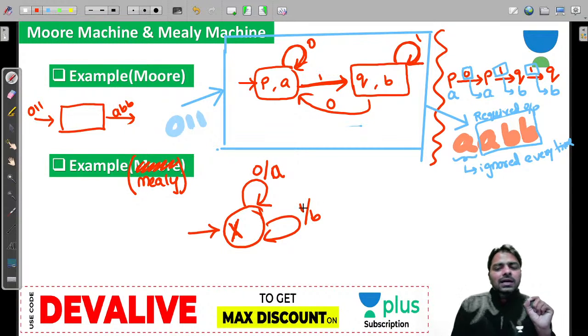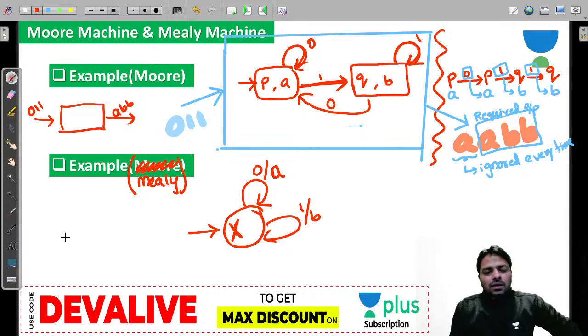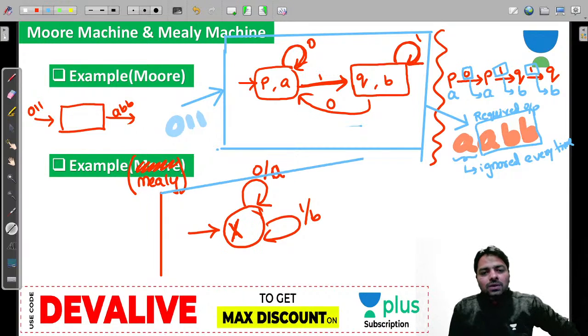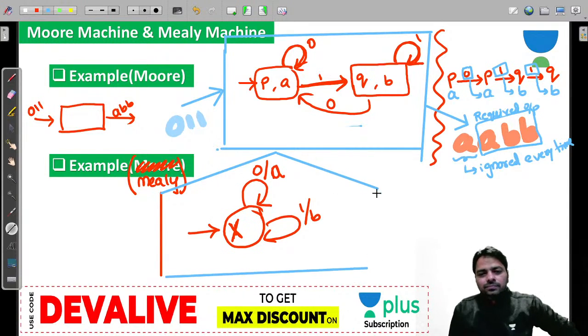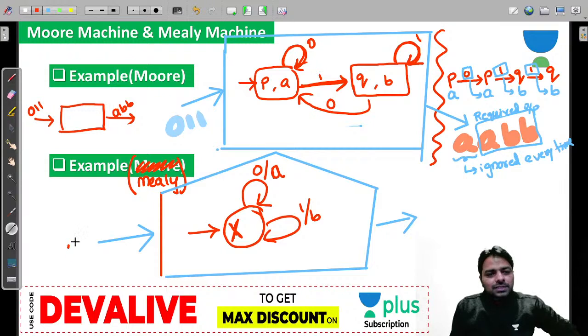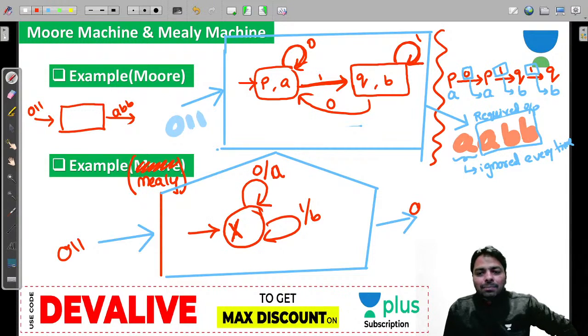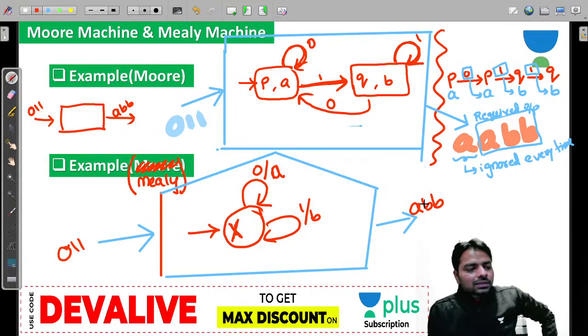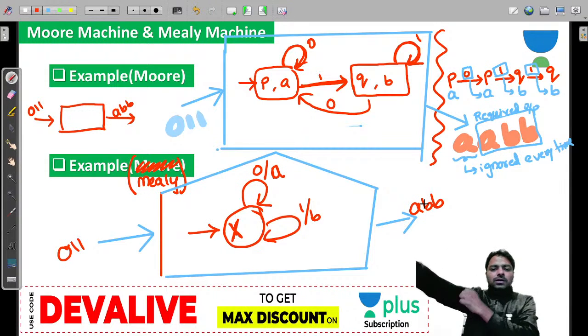Now look at guys, if you read same thing 0 1 1, what happens now? Guess the output now. Now read the same 0. Give an input. Now tell me what is the output you get. Quick. Give 0 1 1 and output is A double B. A double B. Then how did you get that?